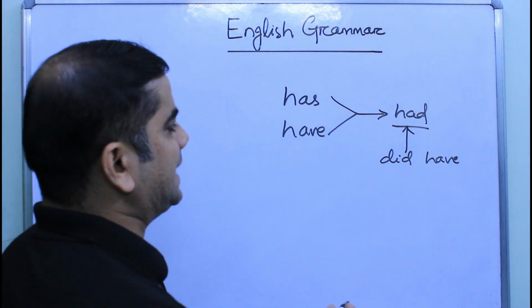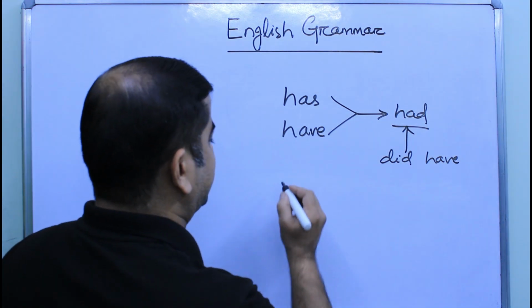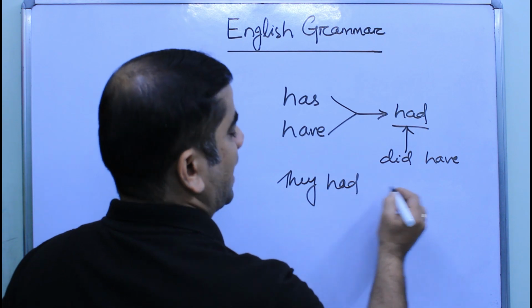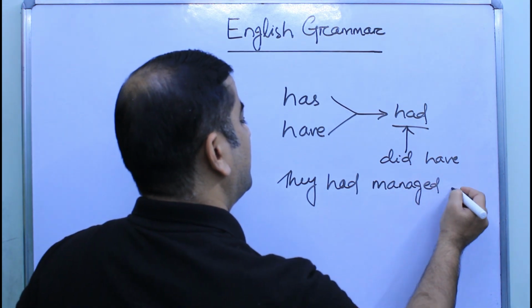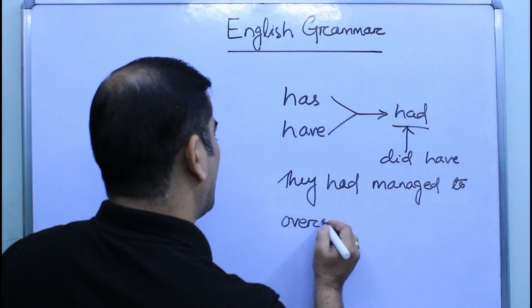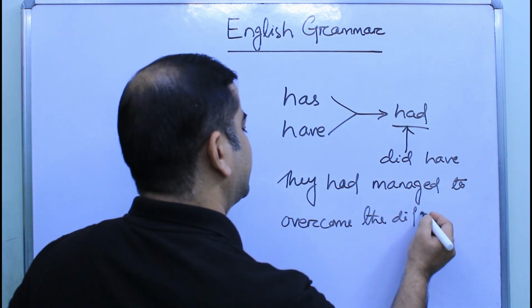So if a sentence is in its affirmative form, for example, they had managed to overcome the difficulties.